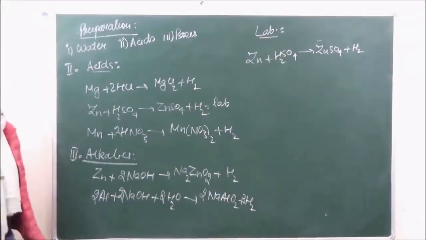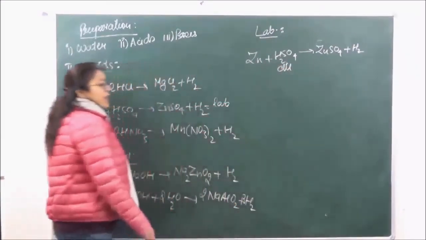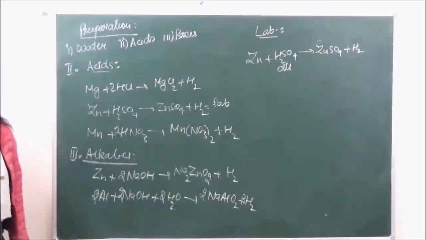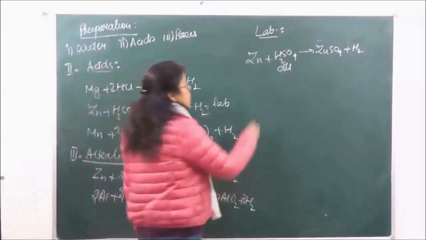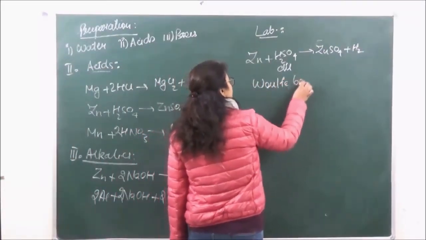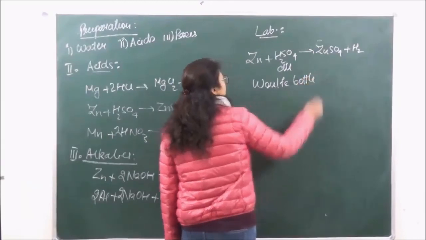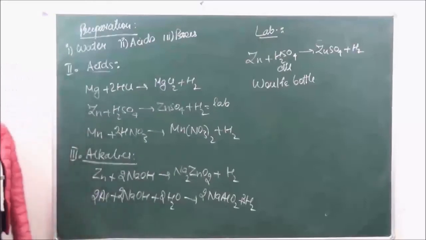Not concentrated, sorry, we are going to take dilute H2SO4, right? Now over here the apparatus which is used, that is known as Wolfe bottle. So we take a Wolfe bottle in which we are going to take zinc granules and we are dropping dilute H2SO4 when hydrogen that is going to be liberated.